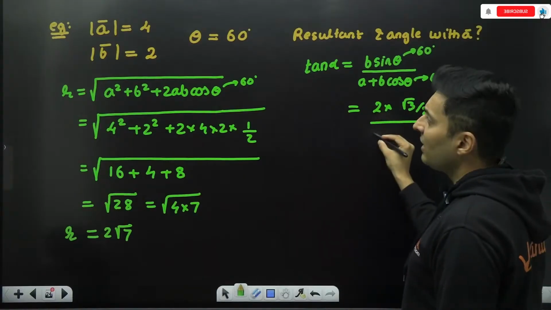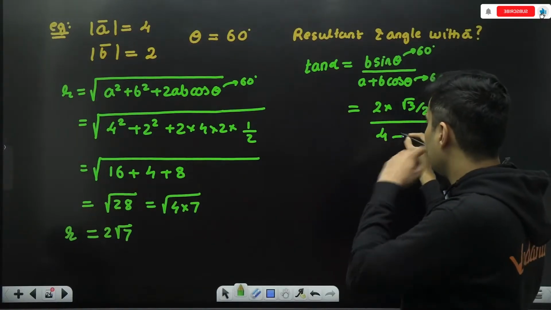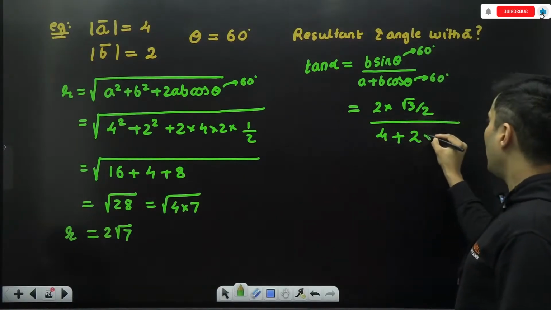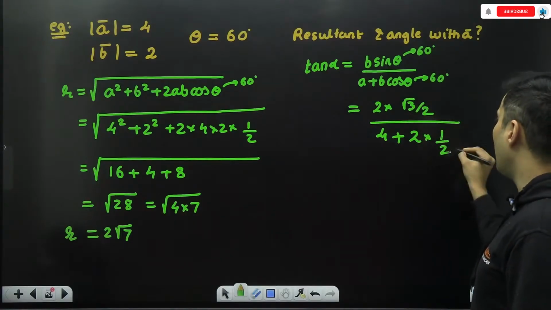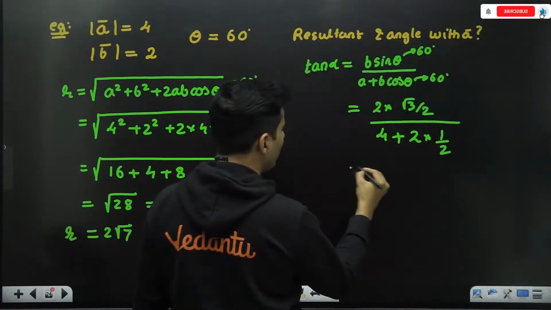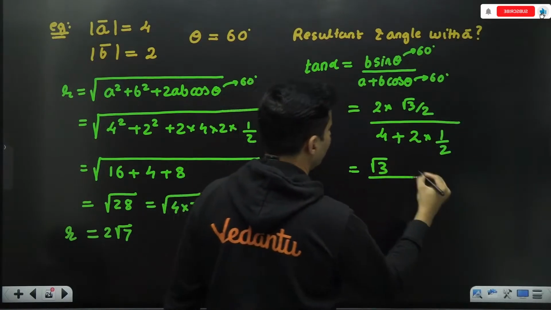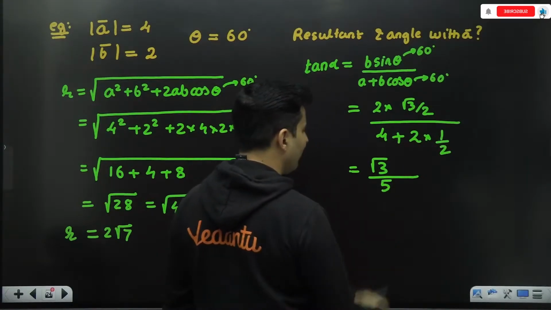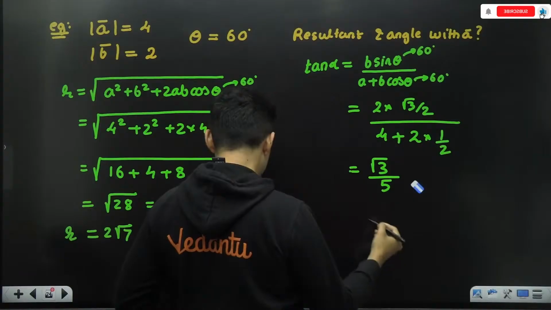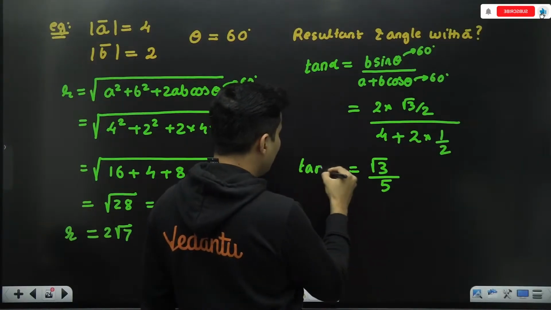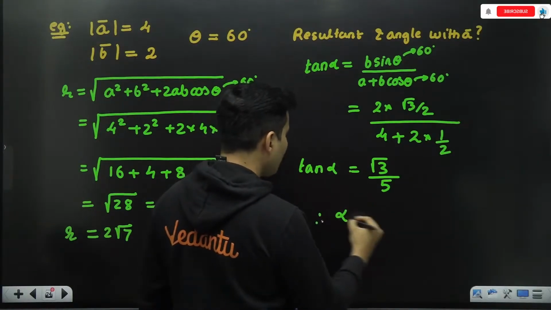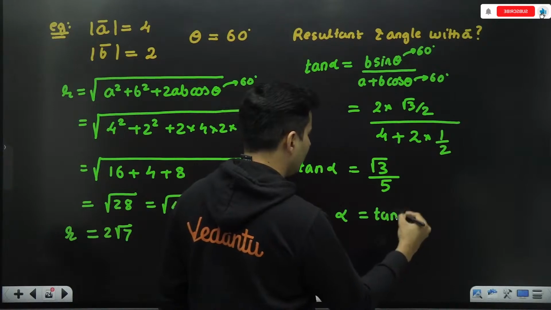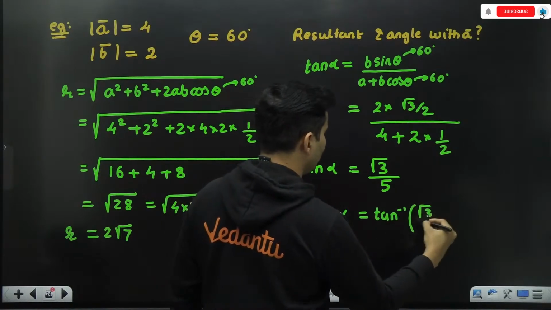A is nothing but 4, B is nothing but 2, and cos 60 is nothing but half. Okay, perfect. 2 and 2 cancel. In the numerator, I have root 3. 2 and 2 cancel. It is 1. 1 plus 4 is nothing but 5. Okay, but do I leave the answer like this? Not necessarily. You can write alpha is nothing but tan inverse of root 3 by 5.